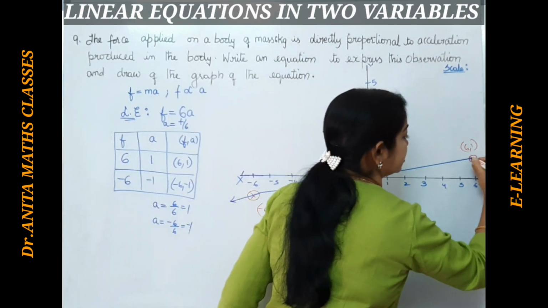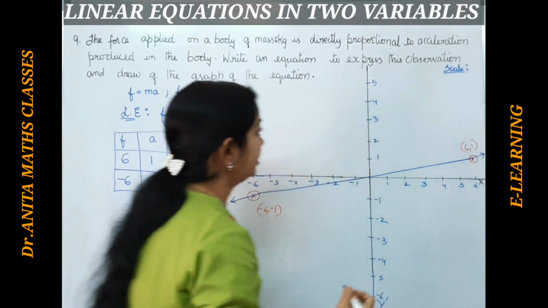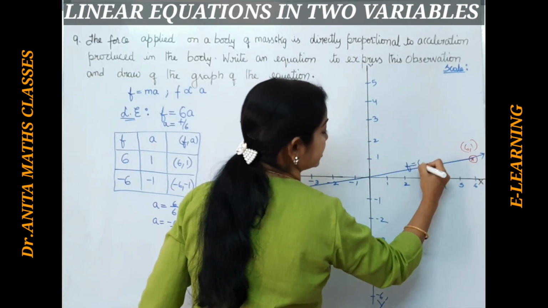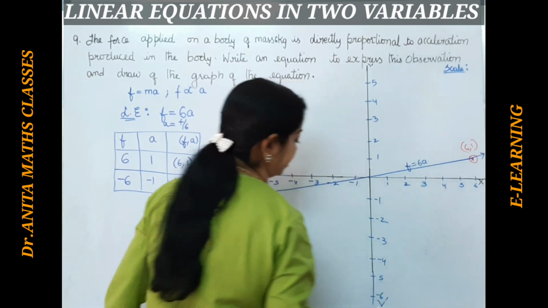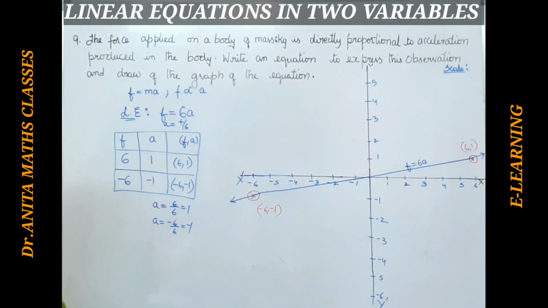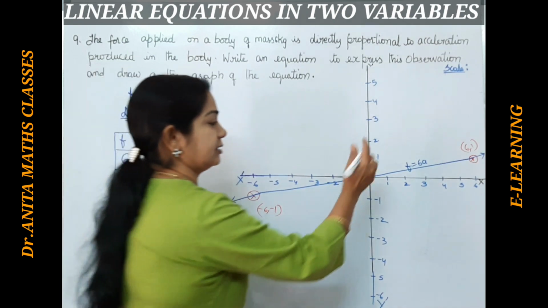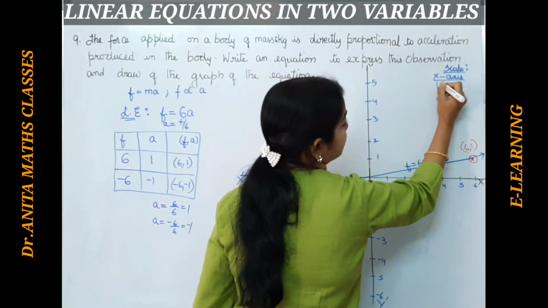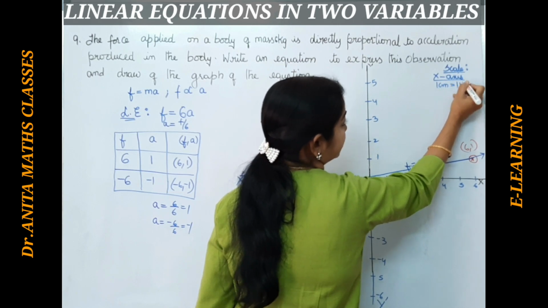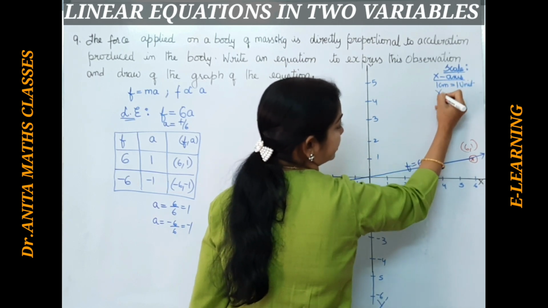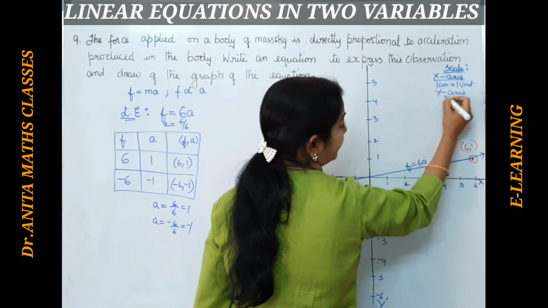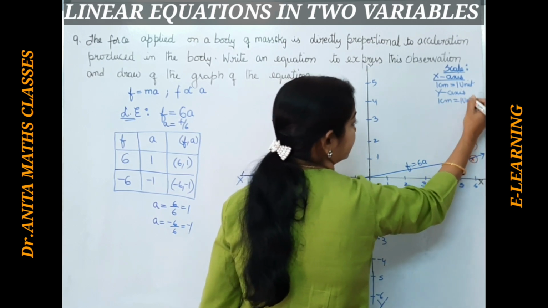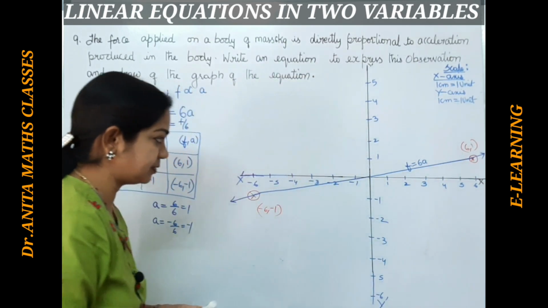It is a straight line. Right. Here we will note that this is the linear equation. So here we will write again, let us write this scale. The same thing: on the x-axis 1 centimeter we have taken 1 unit only, and on the y-axis 1 centimeter equal to 1 unit we have taken there. Do not forget to write the scale. Please pause the video and note it down.